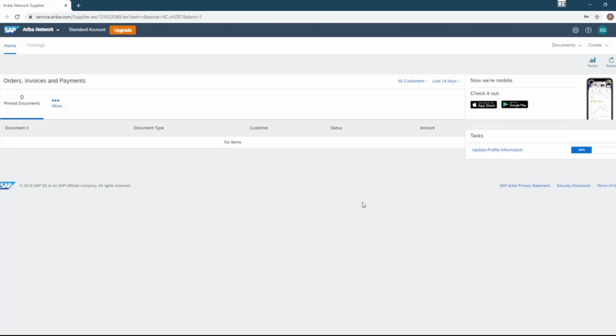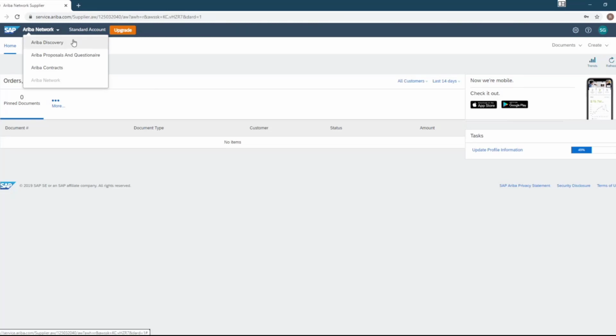So you guys should be familiar with this page here. This is your home page, also known as your dashboard. Now, your Ariba supplier dashboard controls all Ariba applications. So let's get started. We're going to scroll all the way up to the left here where it says SAP Ariba Network, and we're going to click the caret here. This is called your Solution Navigator. So once you click the caret, you'll see a drop-down menu appear.